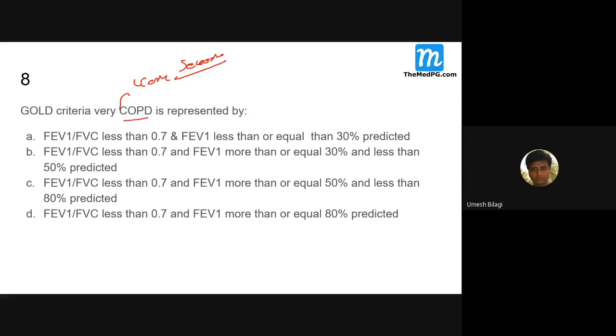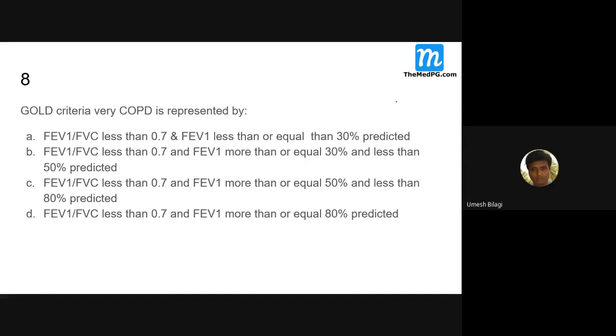FEV1 is less than 0.7. All of them have this, but it is not like all of them have got 0.7. Now we'll come to FEV1: less than or equal to 30%, then 30 to 50%, 50 to 80%, and more than 80%.